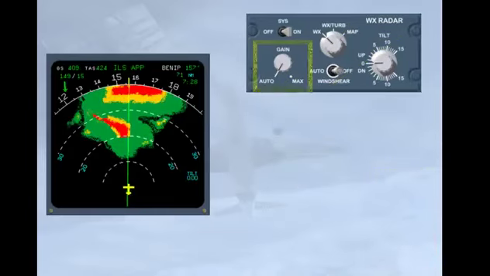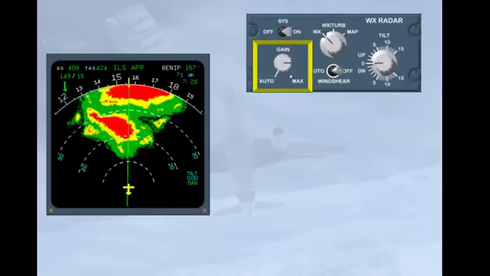The gain knob is used to adjust the sensitivity of the receiver manually. In this case, the word manual appears in green under the tilt indication. In the auto position, the radar adjusts the gain to the optimum setting automatically.